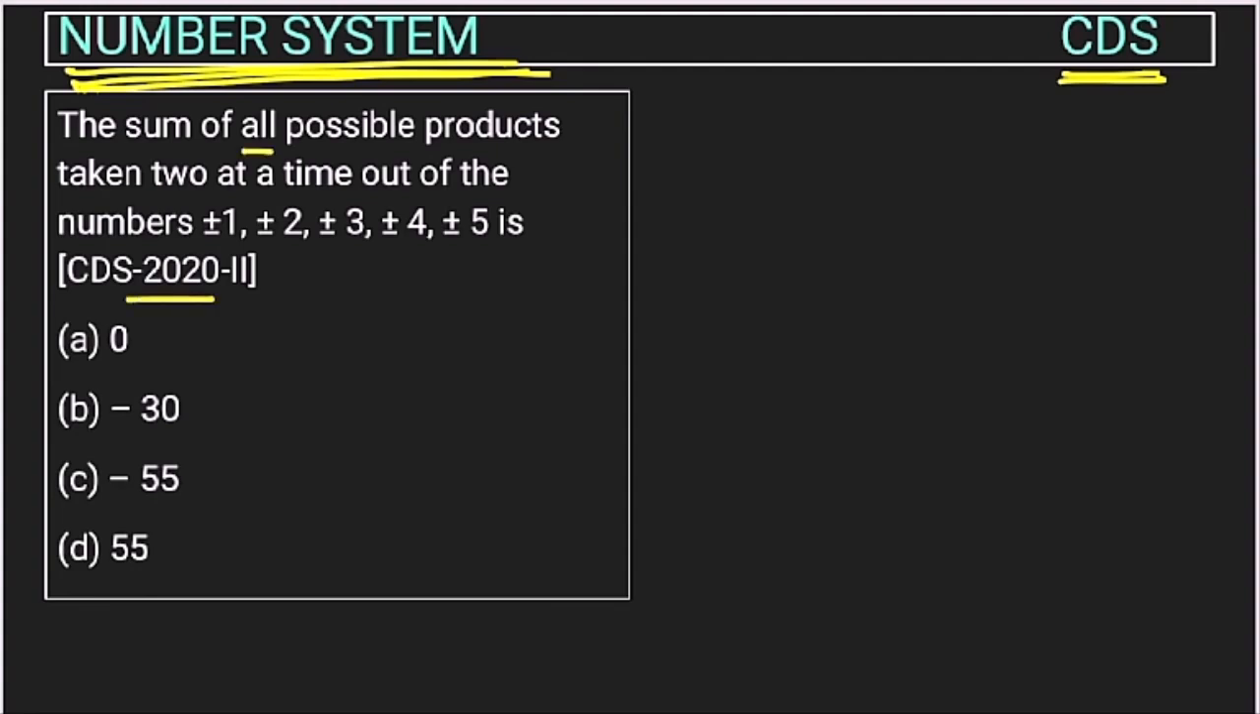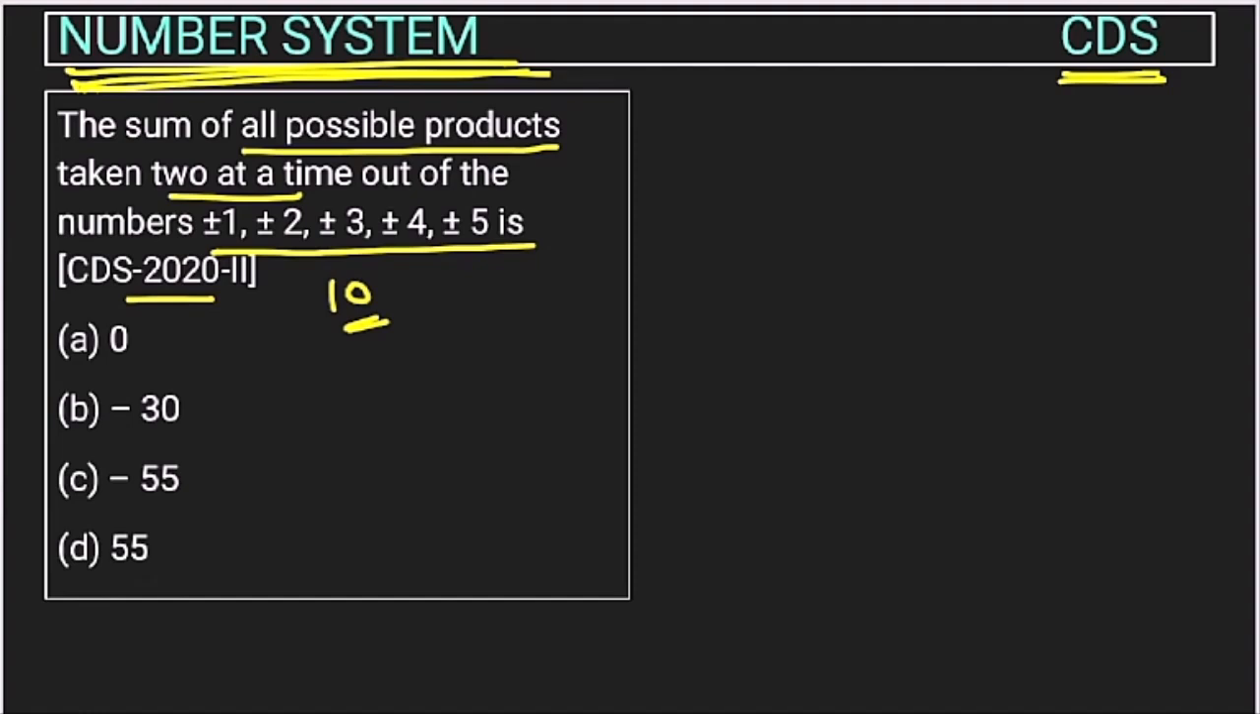The sum of all possible products taken two at a time out of the numbers. So these numbers are given, right? So how many numbers will there be? If you carefully see, this is plus minus 1, plus minus 2. So in this way, if you count, this is 5. But actually these are 10 numbers, positive and negative, if we are considering both. Now the question is asking the sum of all possible products taken two at a time.